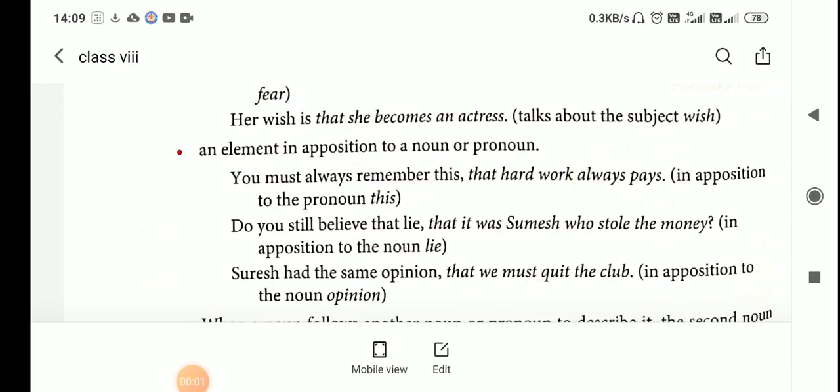Next, a subject complement used after a copular or linking verb. The fact is that he does not know the answer. It tells us more about the subject, the fact. So that is the complement. Here in this sentence, the subject is the fact, and the noun clause says something more about the subject, that is the fact. That he does not know the answer, that is the fact.